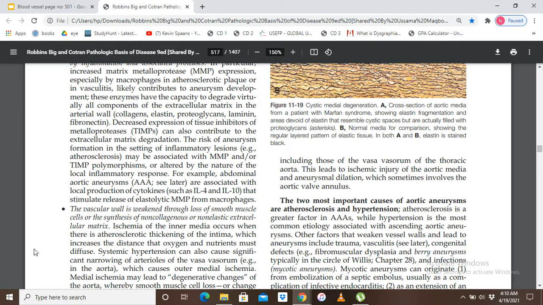When the distance between the media and the blood, which is present in the lumen of the vessel, is increased, there will be decreased transport of oxygen and nutrients to the media. That leads to the ischemia of the media, and due to the ischemia of the media, that leads to aneurysm formation.